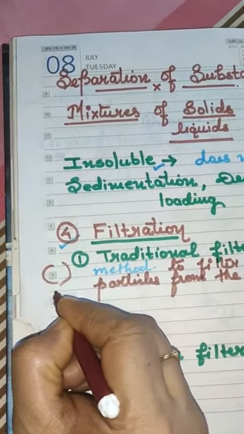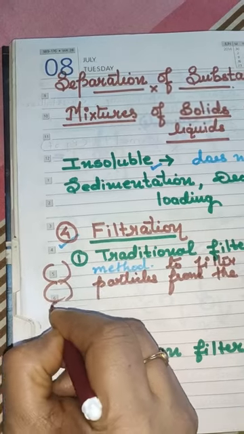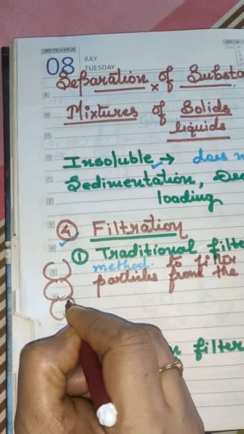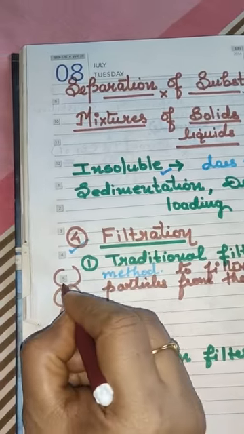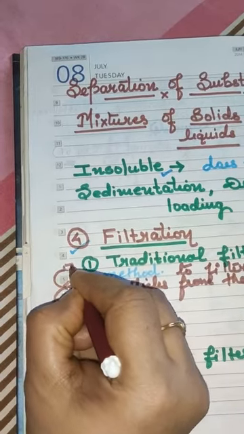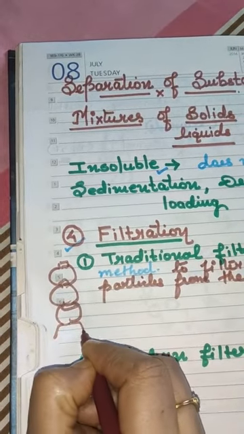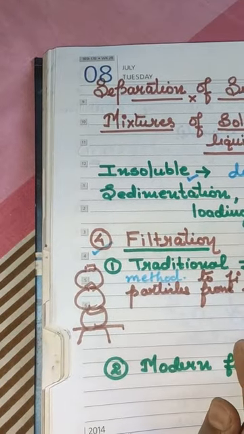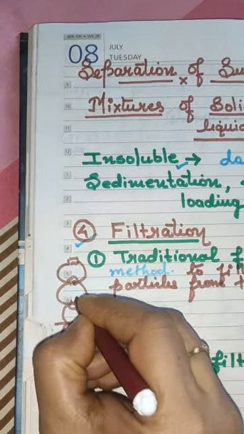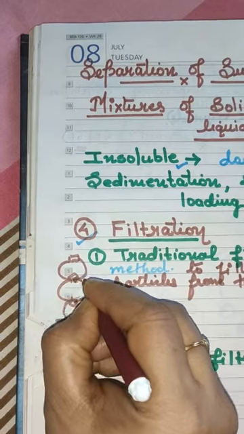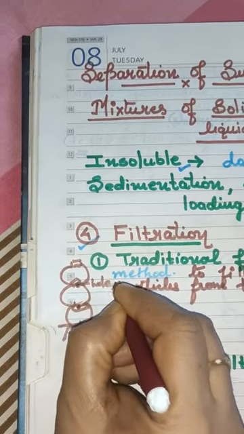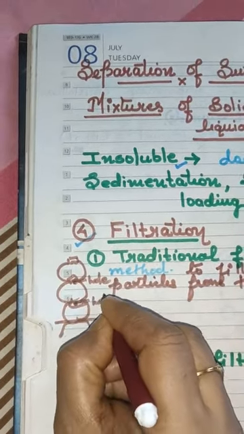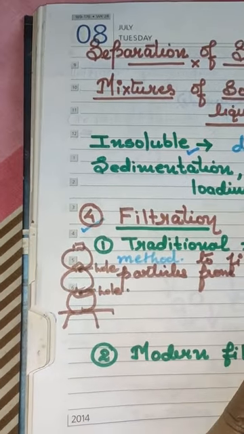If you remember this type of structure, a series of pots were kept on each other, with a hole for the passage of the water.